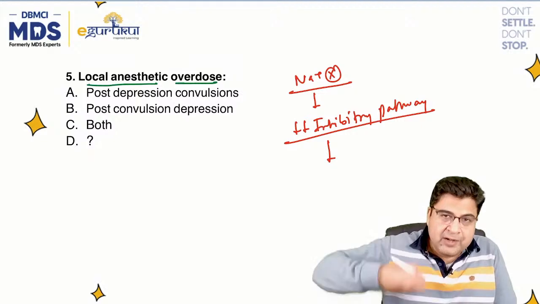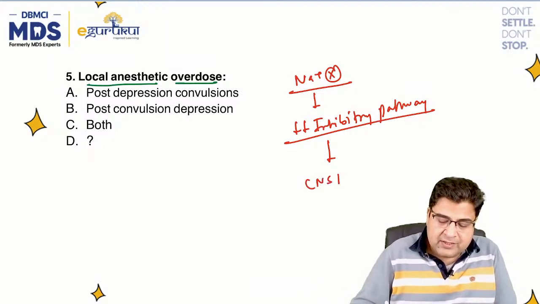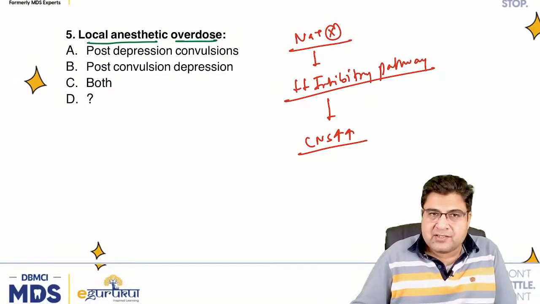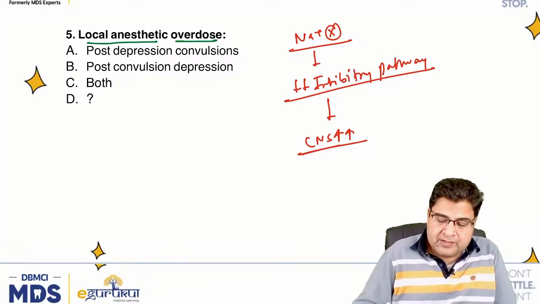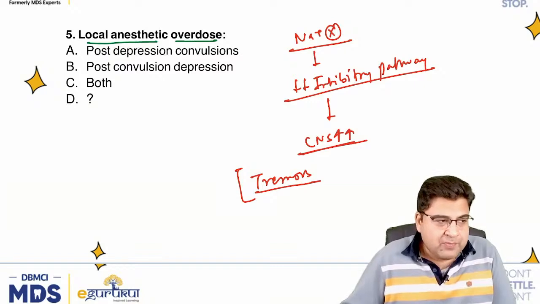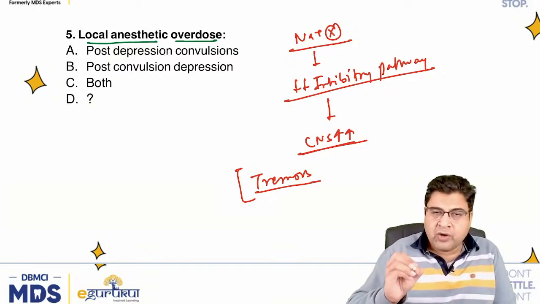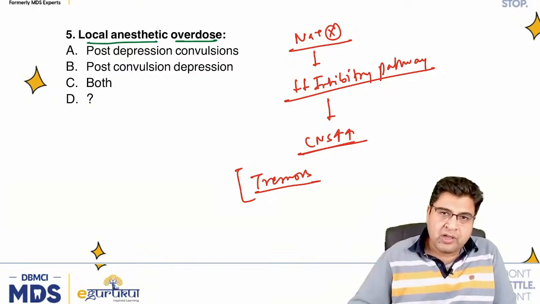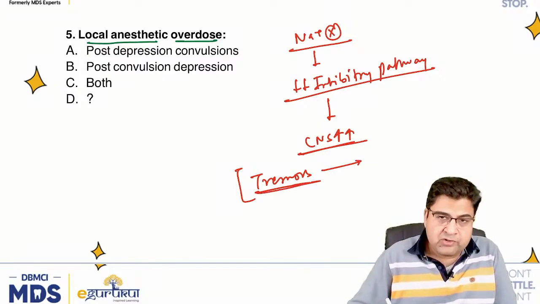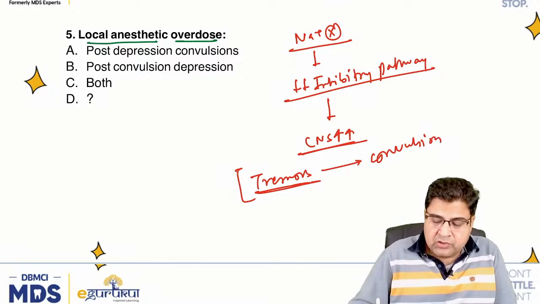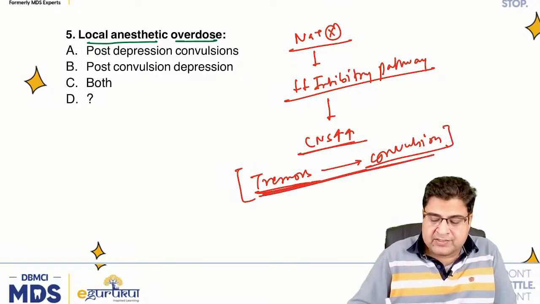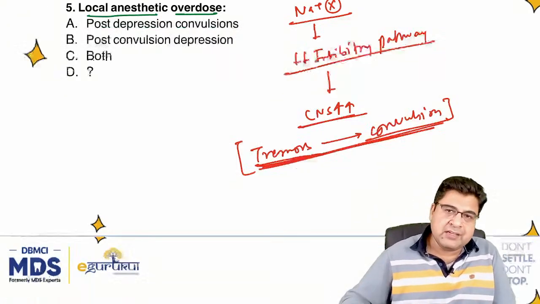When you block the inhibitory pathways, your CNS gets stimulated first of all. Whenever the CNS is stimulated, the first sign of toxicity is tremors. Tremors are the first sign that the patient's CNS is involved, and if you do not stop the medicine at this point, you can have frank convulsions. This is the first presentation of CNS toxicity.